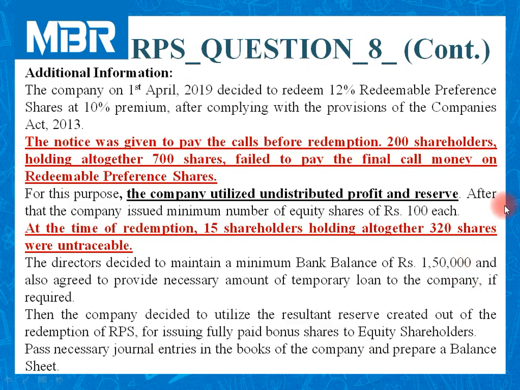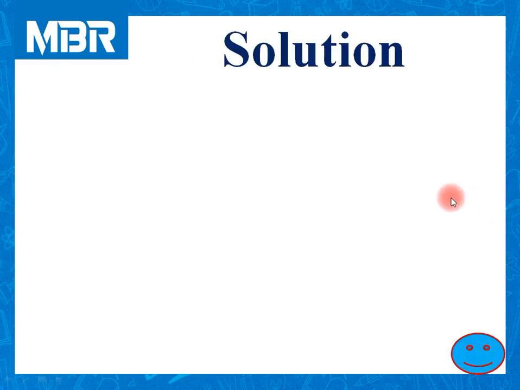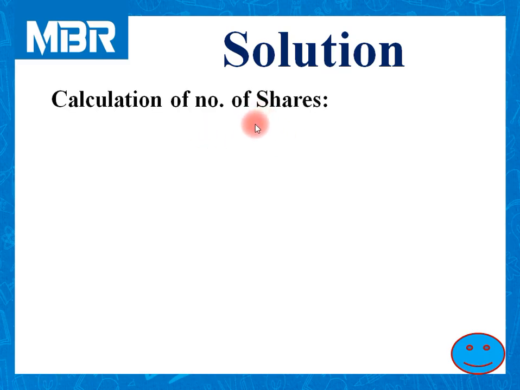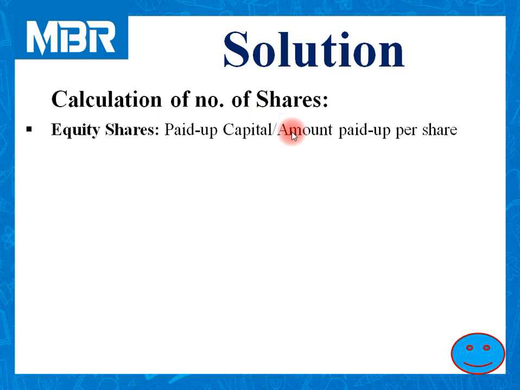Let us move to the solution of the problem. In this particular question, no adjustment related to selling of investments and other items is given, so we are not supposed to worry about this. Before starting our process, let us calculate the number of shares.